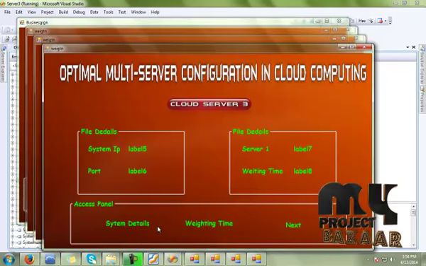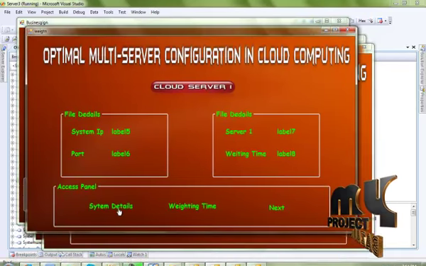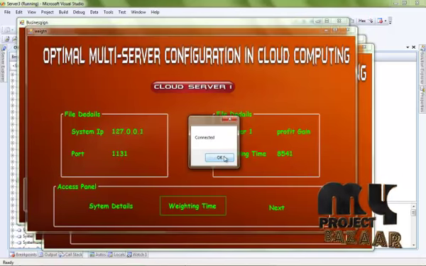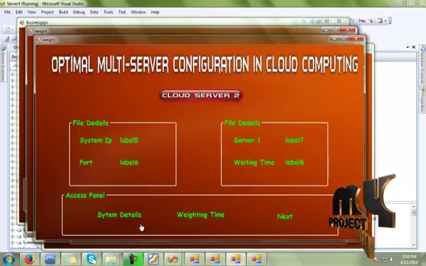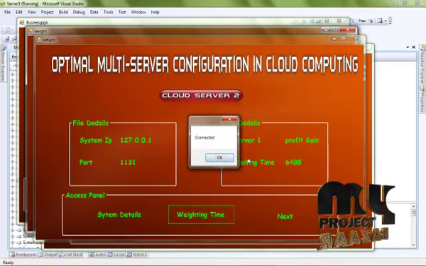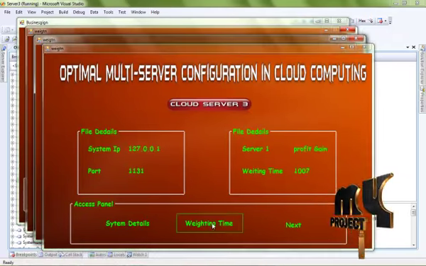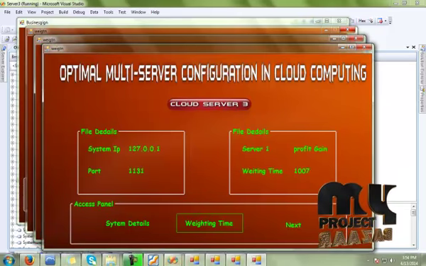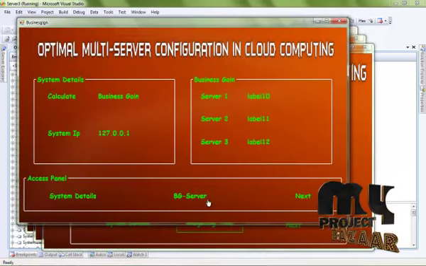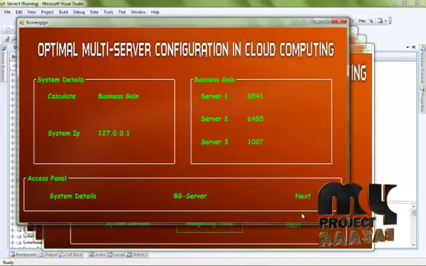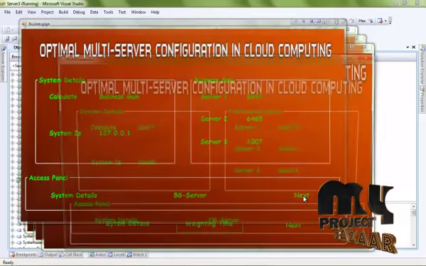After that, for server 1, get the system detail, and the detail for the profit gain is connected. Then click the second server system detail, and the profit gain is also calculated. Then the system detail for server 3, profit gain is also calculated. Then click the system detail, profit gain is also calculated for our process. Then click the next process.